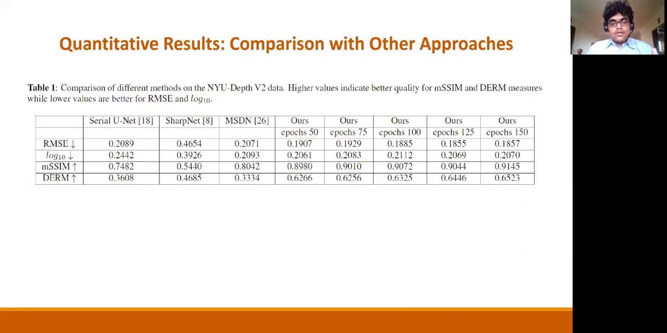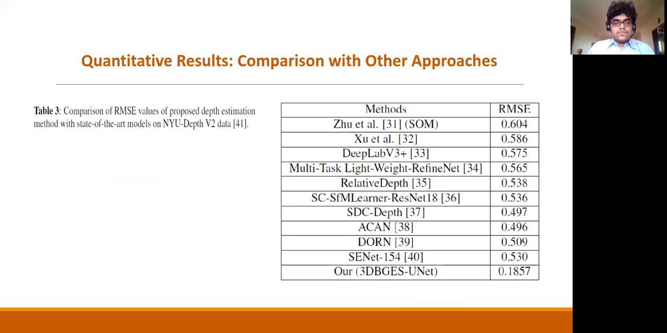The quantitative results, we perform quantitative comparison with other approaches on 4 metrics: the RMSE, the log10, the MSSIM, and the DERM metrics. And in all cases, our metric values are better than the methods we've compared with Serial UNet, with SharpNet, and with MSDN. Again, these are our RMSE results. And as you can see, our results are way better compared to other methods.